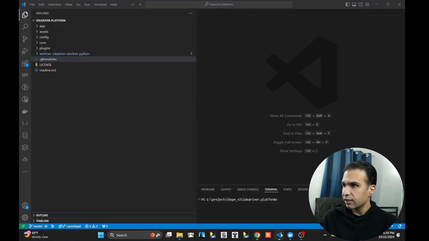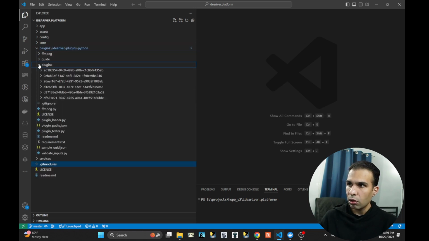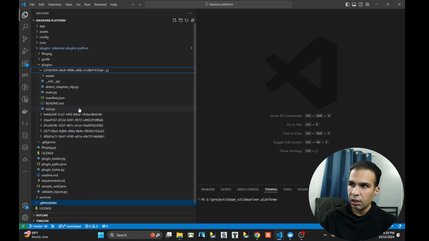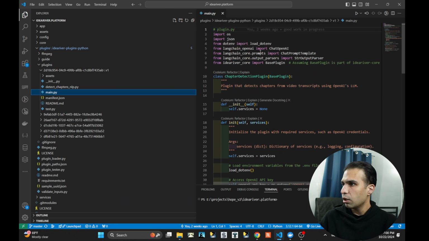Beside the core and services, there would be another one for plugins. At the moment, I'm only accepting plugins for Python. So these are plugins that so far I have developed by myself. Hopefully you guys in the future can help me to contribute and do more plugins. These are all the plugins that I have developed so far.